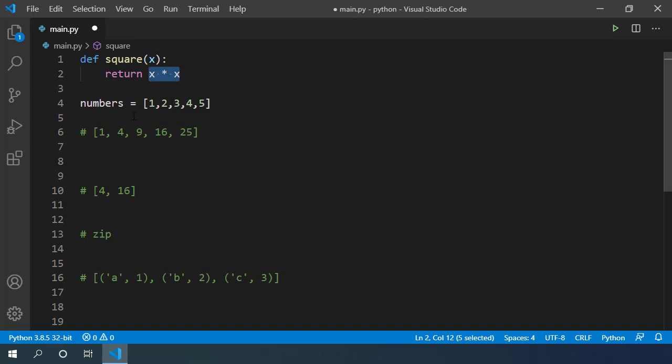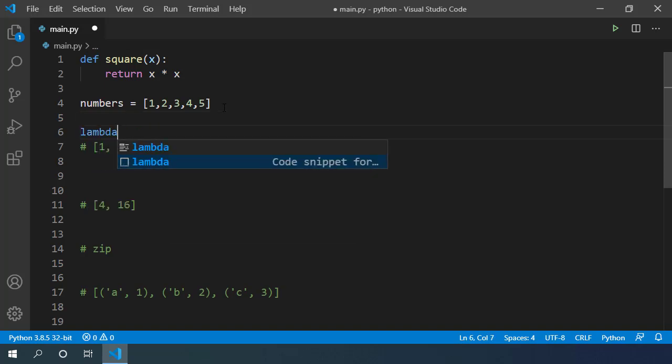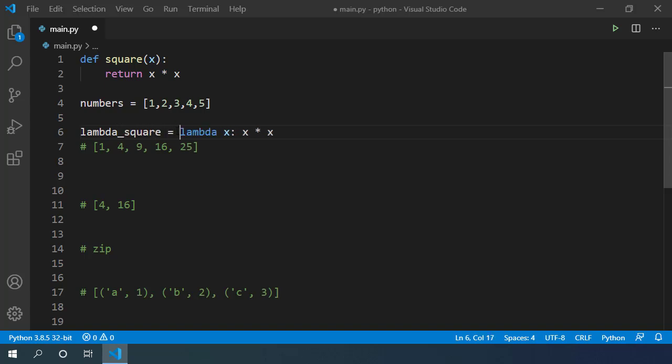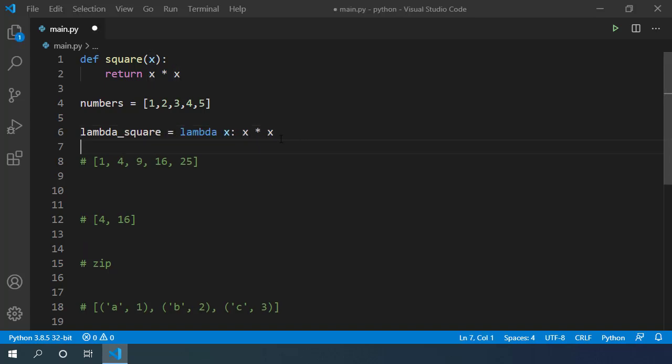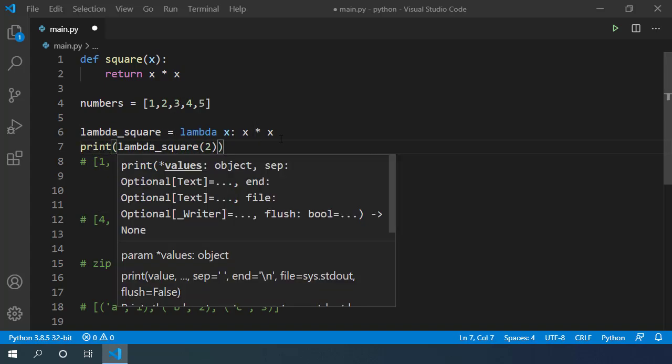If I want to define equivalent lambda for this square function, I can write lambda. It takes x as argument, and in the expression I can write whatever I want to return. Here I simply return the square of this number, so I can write x multiplied by x. Let me assign it to a variable lambda underscore square. I can use this lambda expression and pass number 2 in it. If I run this code, I get back square of 2.